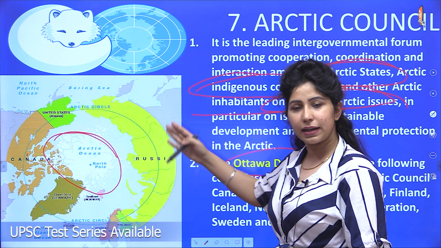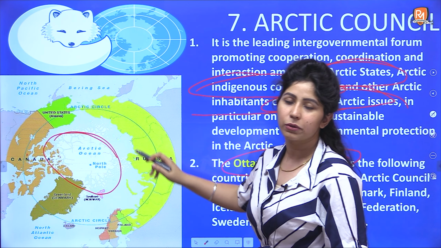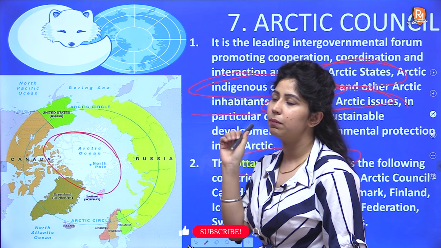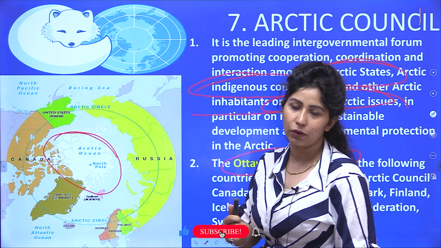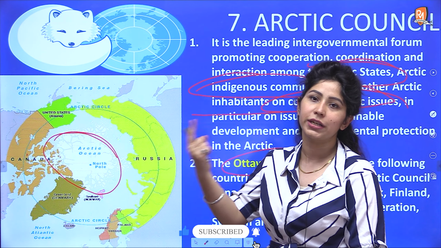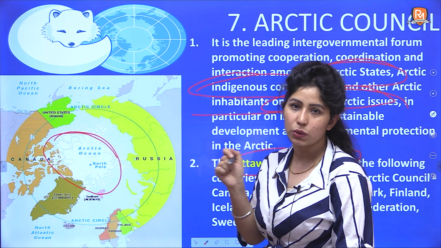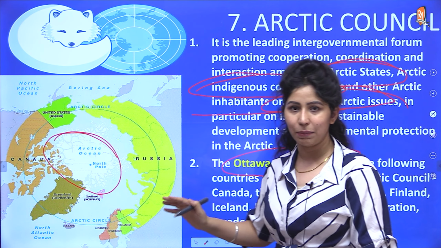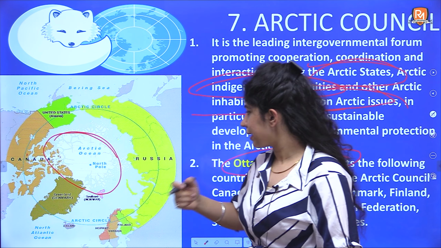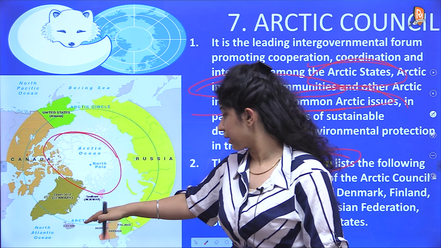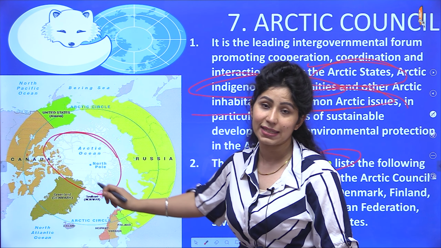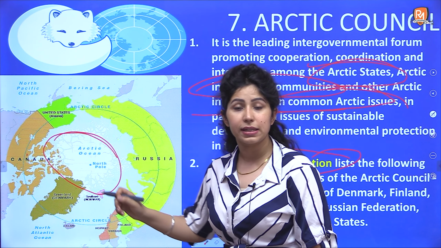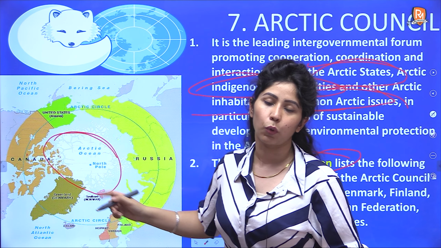Russia is so big that it has a lot of area in the Arctic Ocean, and there were malpractices carried out by the Russian government also in the name of research and development. Mineral excavation was being carried out and it was causing a lot of pollution here. So that's why they all came together. Now there are many more, Norway is also here. As I just mentioned, Norway has an island also on this side, Svalbard, due to the presence of Svalbard there.